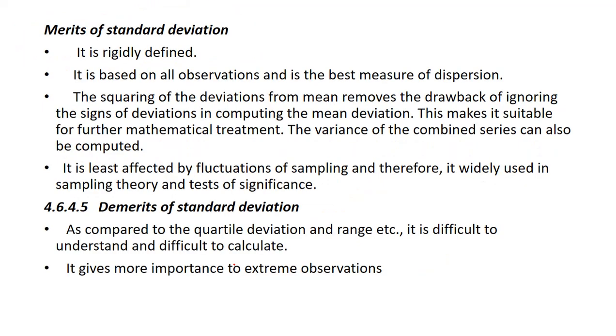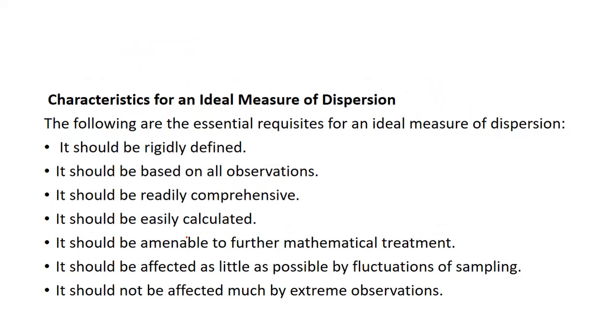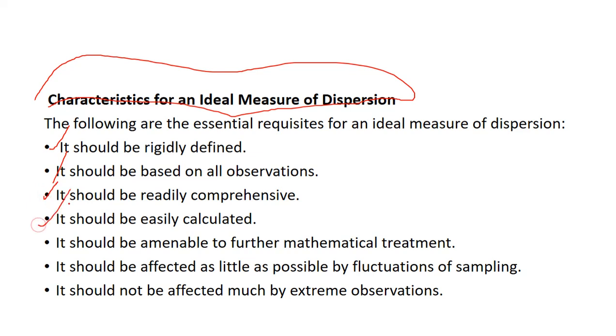These are the merits and these are the demerits of standard deviation. Now you can tell me what an ideal measure of dispersion is. It should satisfy the following properties. First, it should be rigidly defined and based on all observations. It should be readily comprehensible. It should be easily calculated. It should be suitable for further mathematical treatment. It should be affected as little as possible by fluctuation of sampling. It should not be affected much by extreme observations.